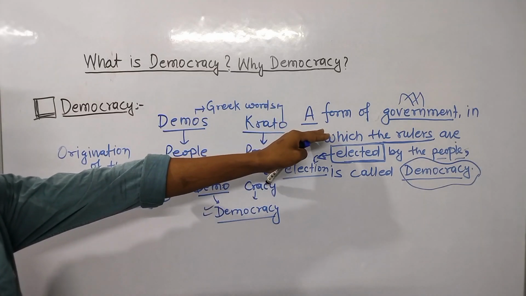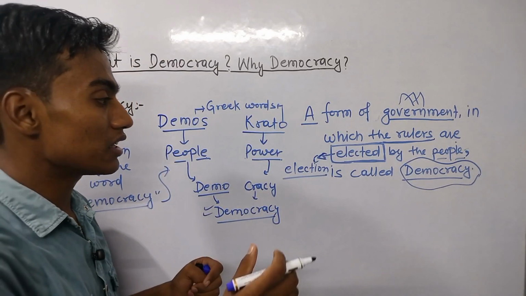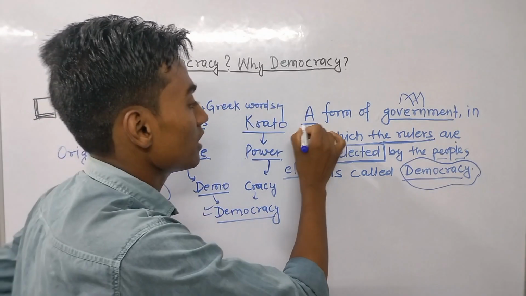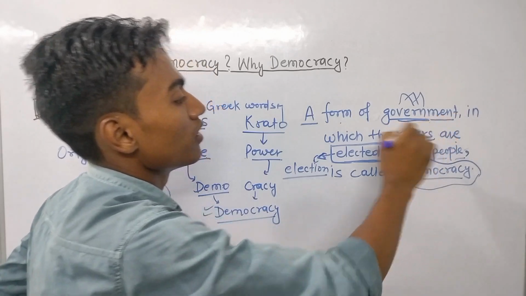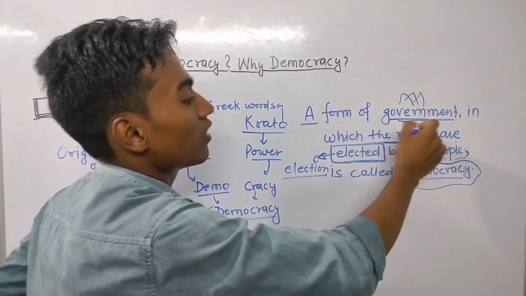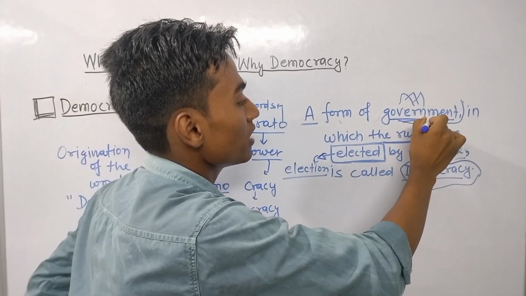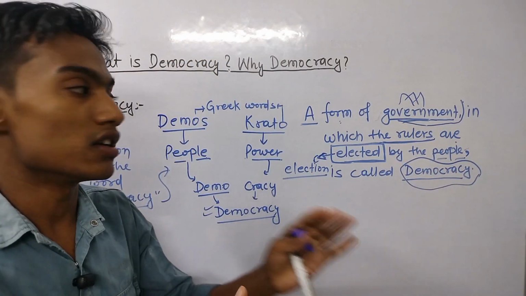Now, secondly, we have understood the definition of democracy, means what democracy is. We have understood that a form of government, and also what government is. Government means a political entity which runs the country.